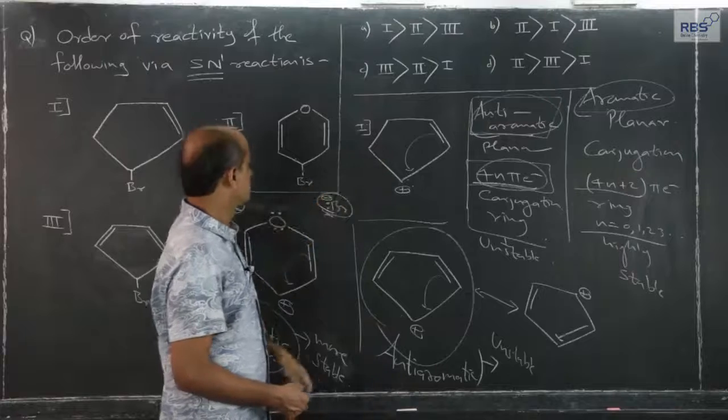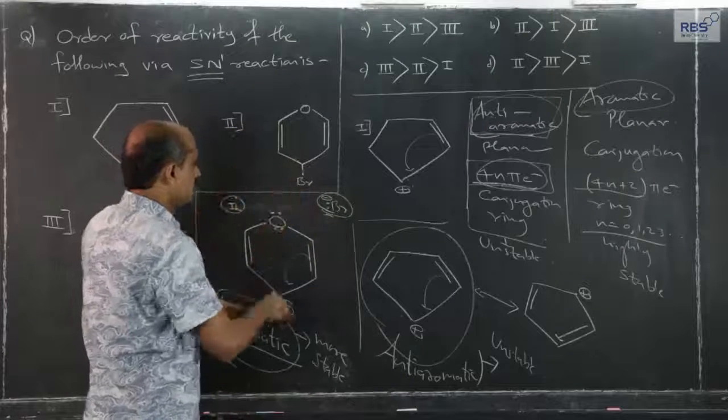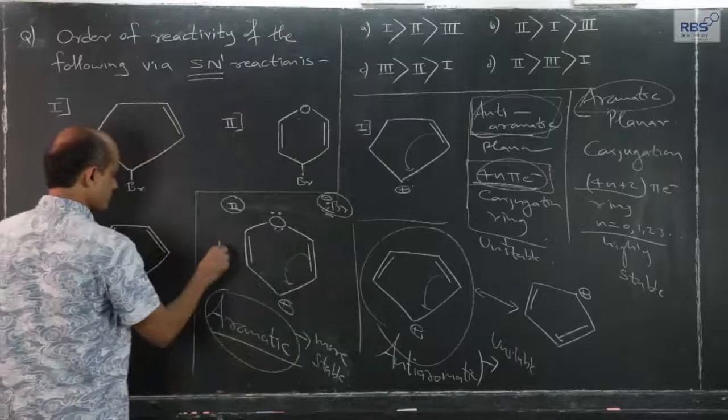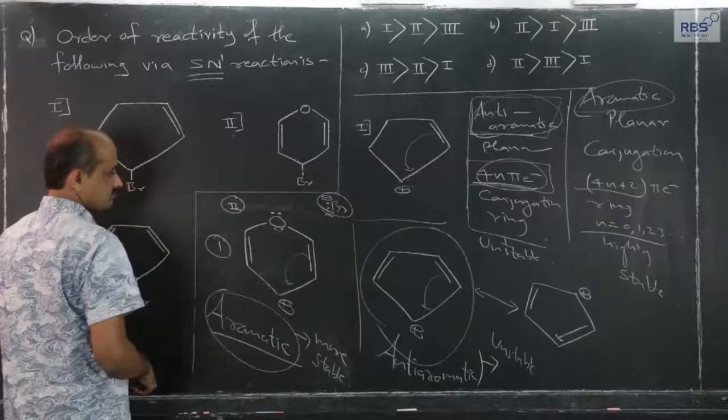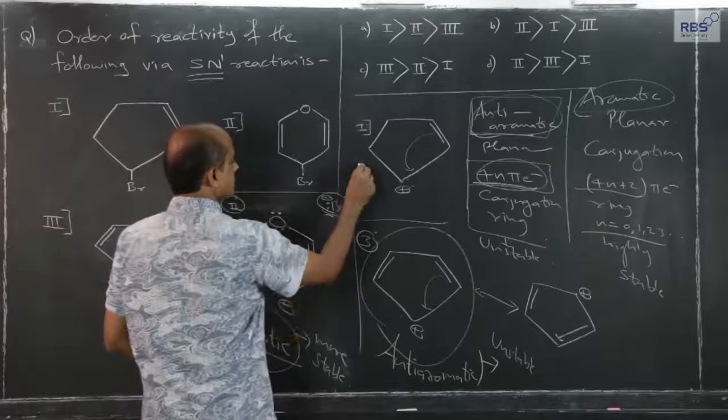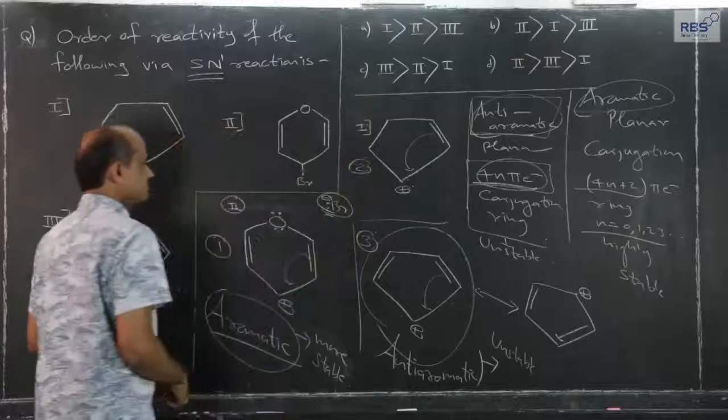If we follow these points, highest stability will be for this, number 1, least will be for this anti-aromatic, and therefore, this will be in between.